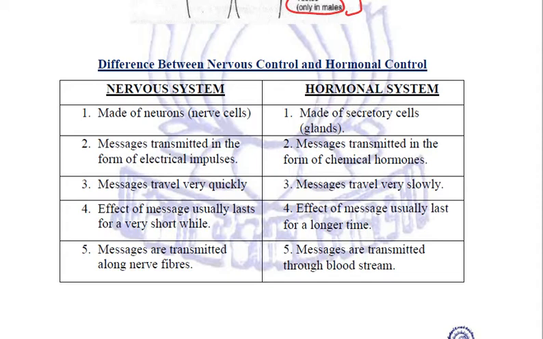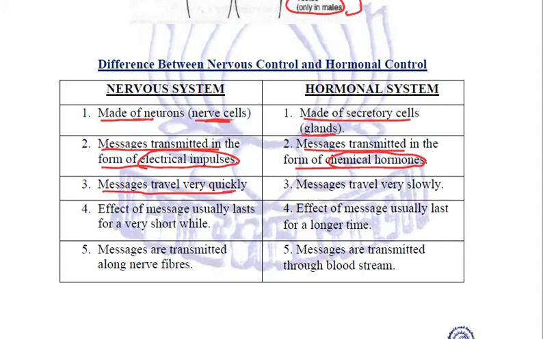The nervous system is made up of neurons or the nerve cells, whereas the hormonal system is made up of secretory cells, that is the glands. This is the first point of difference between the nervous system and hormonal system. Then in the nervous system, the messages are transmitted in the form of electrical impulses, whereas in the hormonal system, the messages are transmitted in the form of chemical substances called hormones. In the nervous control system, the messages travel very quickly, but that is not so in the case of the hormonal system. Here the messages travel very slowly.